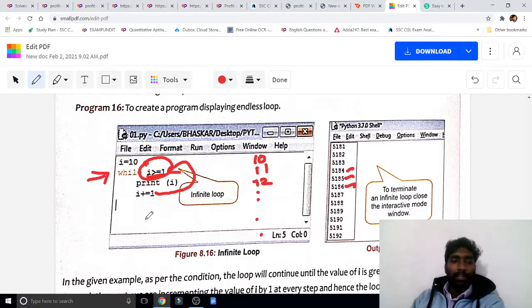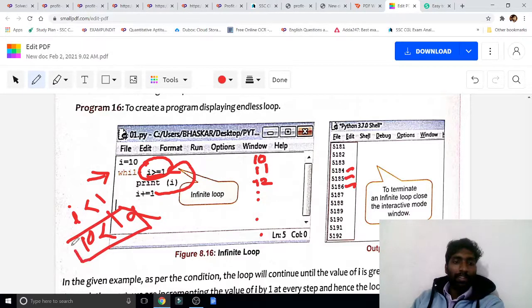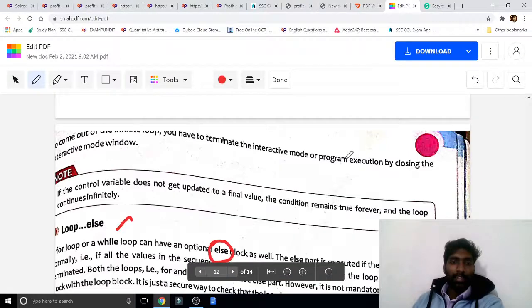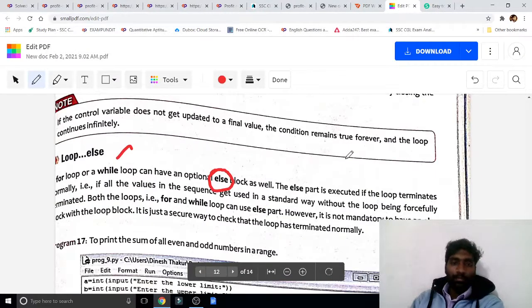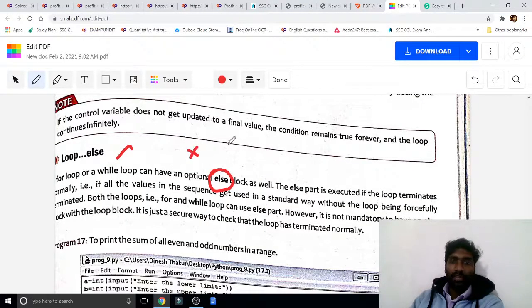Correct? If we give I lesser than 1, now the I value is 10. Is 10 lesser than 1? No. So the condition becomes false, and we will not get any output here. But in the else statement, in a loop else, if the condition is false, we will get the output. Now see here.